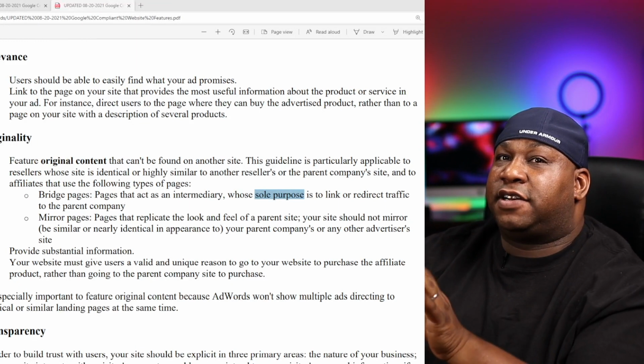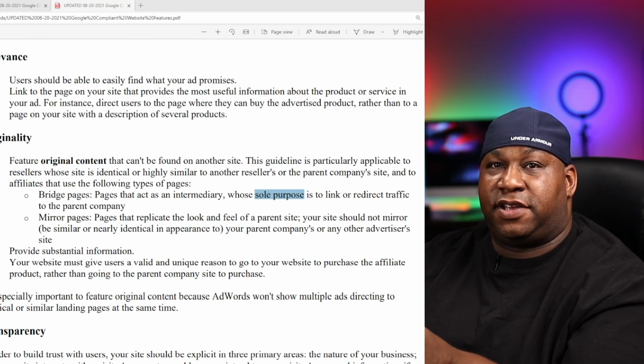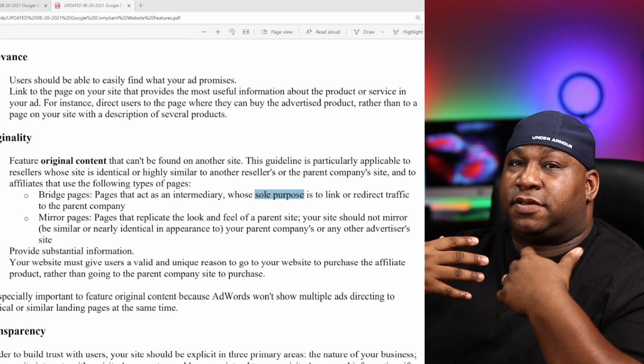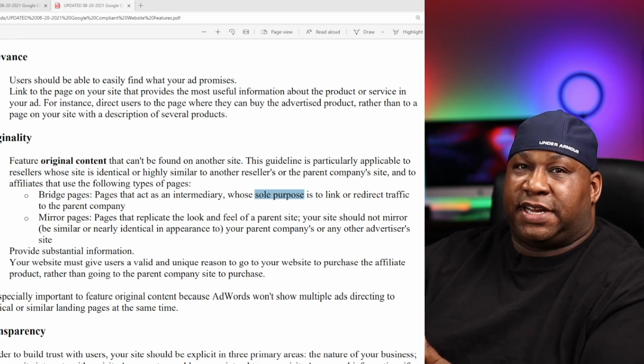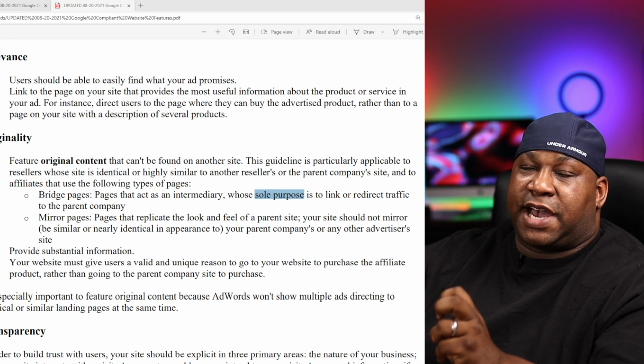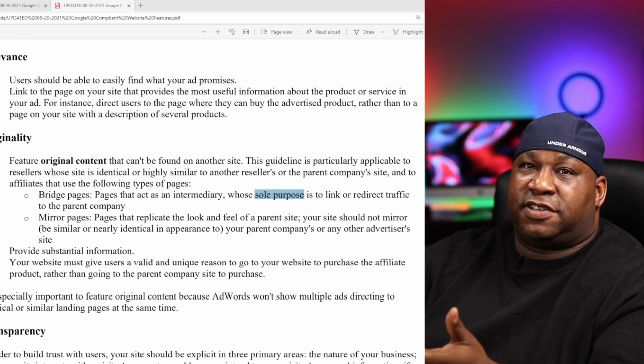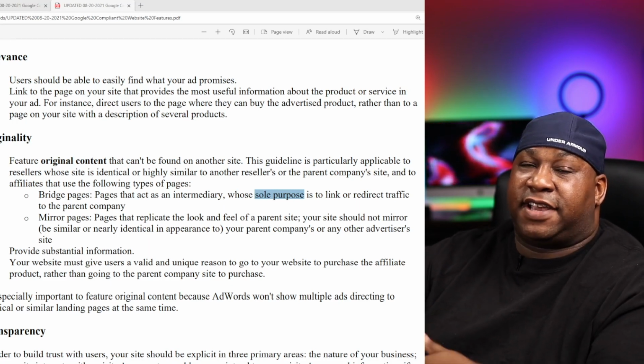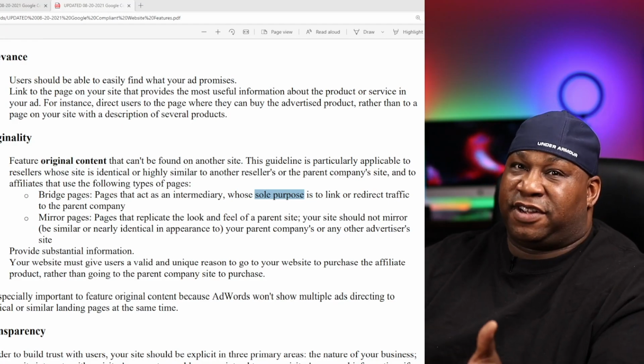Now let's be honest, I understand as an affiliate, they're trying to tell you the reason it's so easy and the reason you can make so much money is because it requires little effort and you could just copy and paste or carbon copy what the parent company site is doing, throw it up on Google Ads, and voila, the money will start rolling in. But that just isn't going to fly on Google.